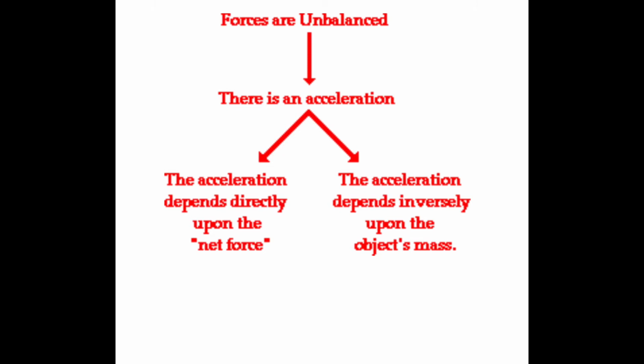The second law states that the acceleration of an object is dependent upon two variables: the net force acting upon the object and the mass of the object. The acceleration of an object depends directly upon the net force acting upon the object, and inversely upon the mass of the object. As the force acting upon an object is increased, the acceleration of the object is increased. As the mass of an object is increased, the acceleration of the object is decreased.